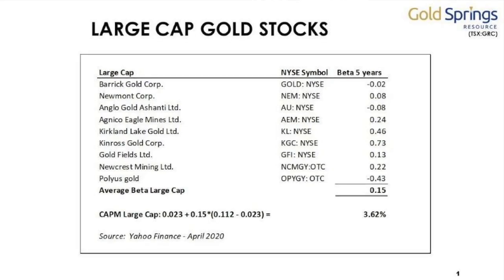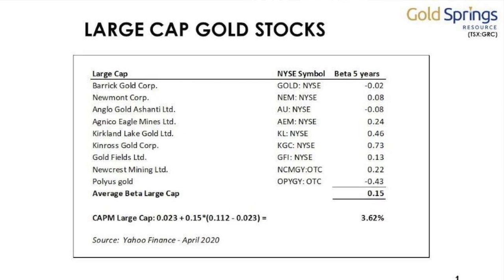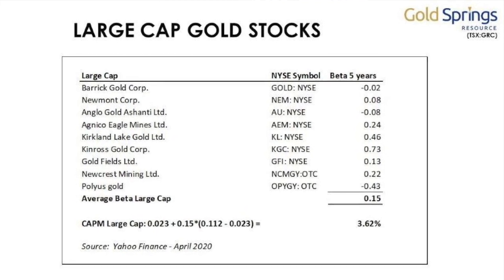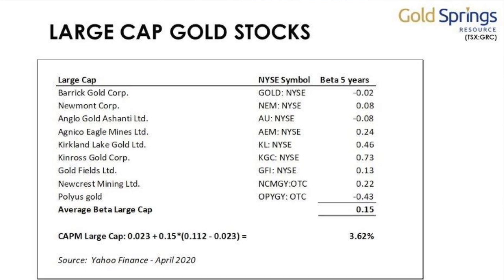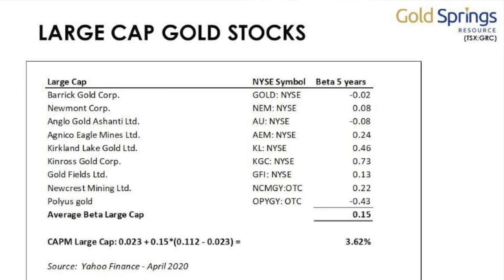To calculate the cost of capital of an investor, in this case a gold producer, we will start first with the equity cost of capital, and for that we will use the capital asset pricing model. The beta of large cap gold producers can be obtained from Yahoo Finance, and it's 0.15. This is the average for the large cap. Very low, as you can see. Some of them even have negative betas, as you can see on the table.